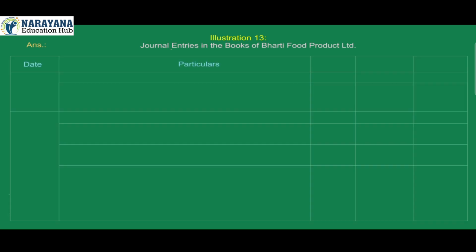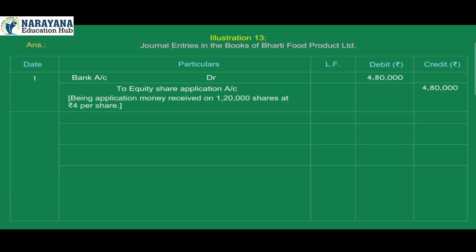Answer. Journal entries in the books of Bharti Food Products Limited. Date, particulars, ledger folio number, debit, credit. 1. Bank account debit 4,80,000. To equity share application account credit 4,80,000. Being application money received on 1,20,000 shares at Rs 4 per share.